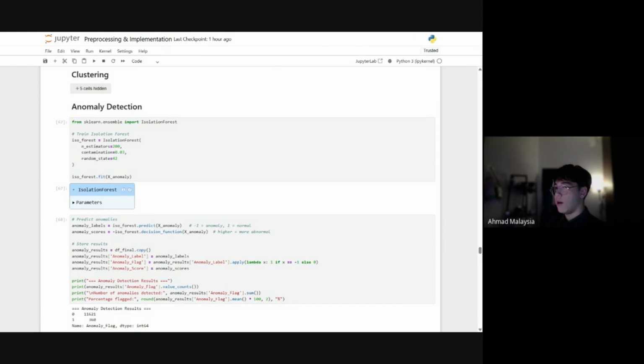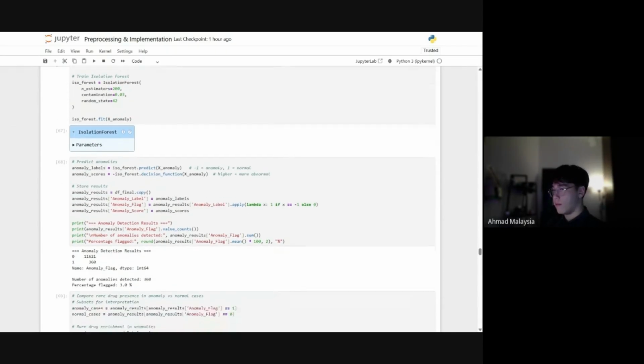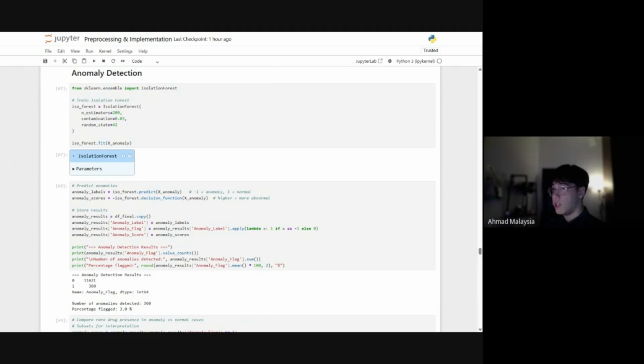For the anomaly detection task, the goal was to identify the unusual overdose cases that differ from the general pattern of the dataset. Since the unusual cases were not labeled in advance, this task is considered unsupervised. For this task, I used isolation forest. This method was selected because it is effective for finding rare cases in structured datasets without needing labeled anomaly examples.